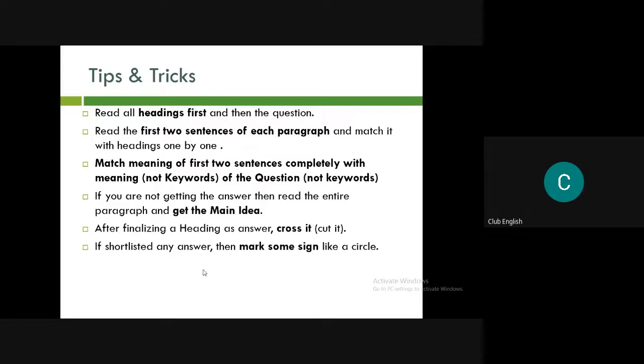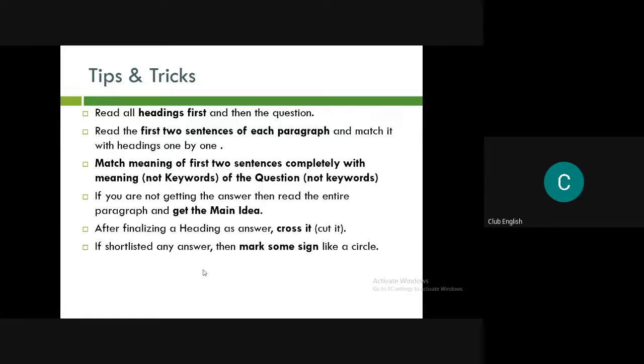Now if you shortlist any answer, then mark some sign like a circle. Like if you have a tie between two answers, where you say this can be the answer, that can be the answer, then what would you do? You would just mark a circle or a star or whatever in your own way to show that it has been shortlisted, and move ahead. Do not waste extra time finding out what can be the answer option, because very soon some other answer option will absorb one and you will be left with the retained choice for the previous one.